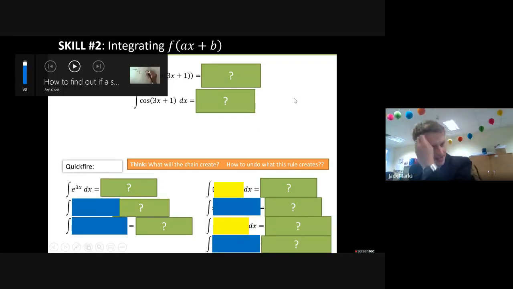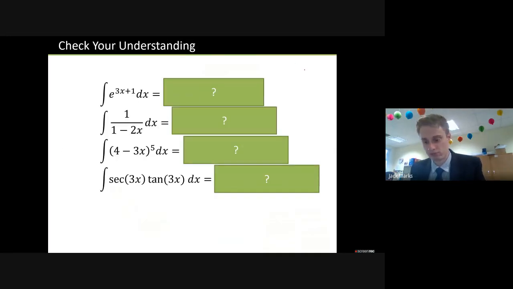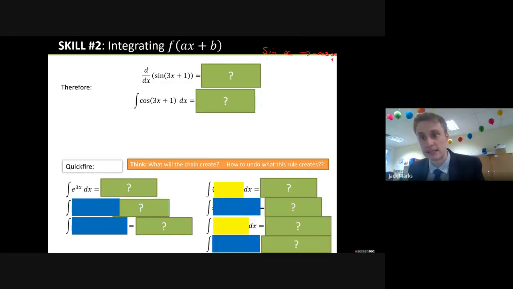Okay, the next one then. We are looking at, I suppose, the opposite of the chain rule when we were differentiating. So in the previous video, we talked about how to integrate something such as sine of x, by knowing that minus cos of x would have done that. Okay, minus cos of x plus c.